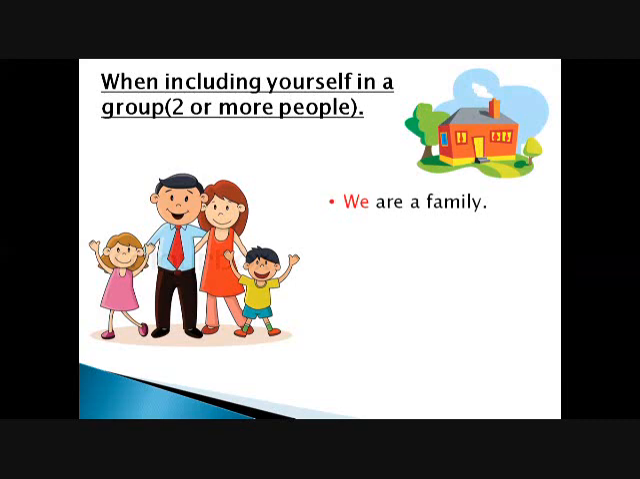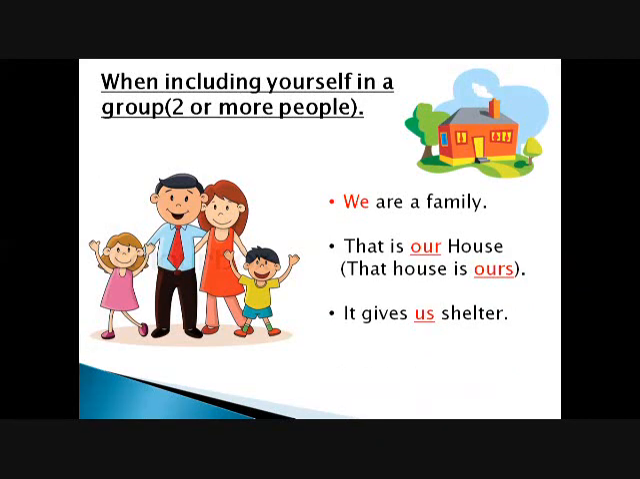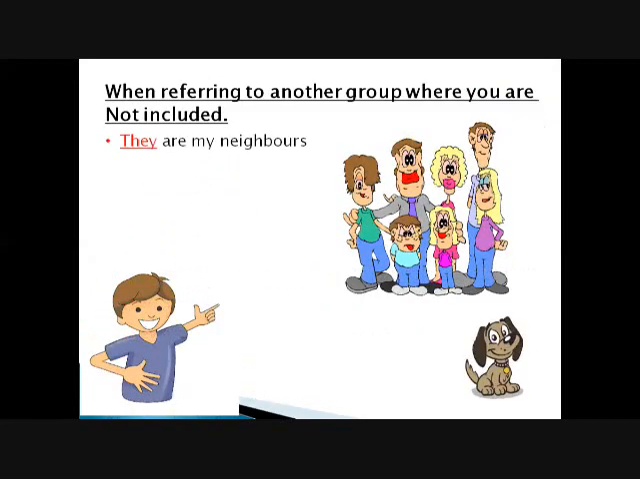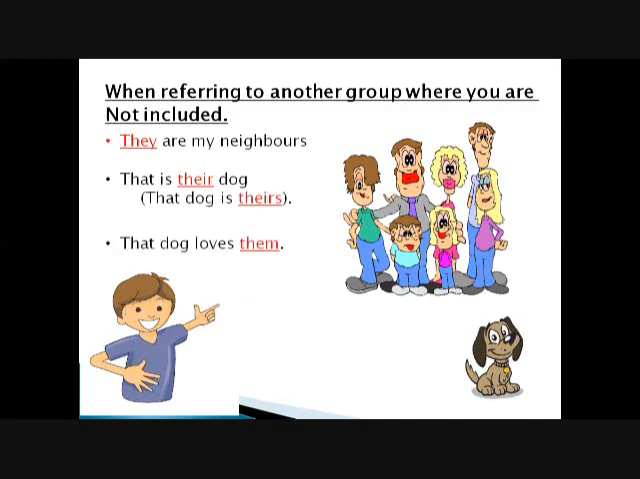we are a family. That is our house. That house belongs to us, or that house is ours. It gives us shelter, not it gives we shelter. When referring to another group where you are not included in that group, then they are my neighbors. I don't belong to that family, so they are my neighbors. That is not my dog, that is their dog. Or that dog is theirs. And that dog loves them. That is not my dog, so it does not love me, it loves them.